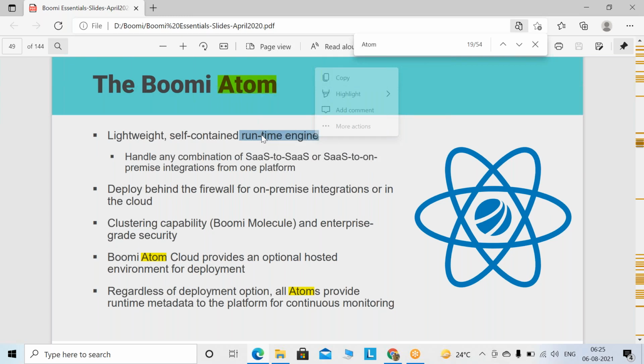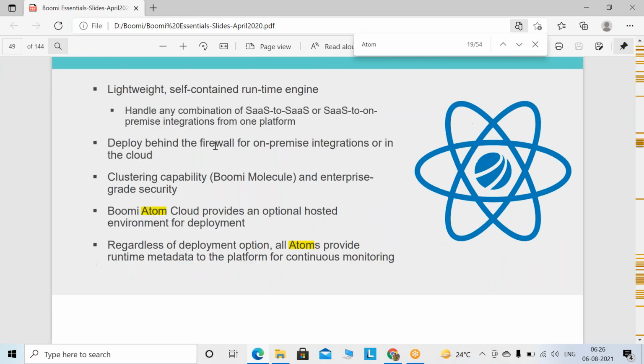It's a runtime engine which will execute your processes, whatever interface you are going to develop. After development, you want to execute that code, so you need an atom. An atom is a lightweight, self-contained runtime engine, and you can deploy it on cloud and on premise as well.